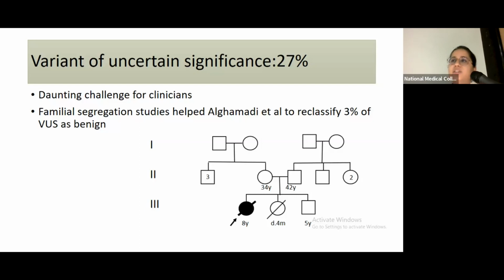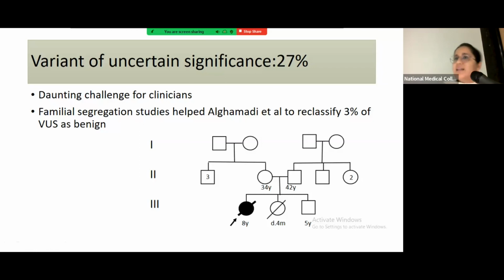This is a daunting challenge in various carrier screening studies that we have seen; it is difficult for the investigators to classify these variants. In one particular study, there is a familial segregation study. In familial segregation studies, what we do is, for the variants found in the parents, we sequence those variants in the alive members of the family. If any of the VUS is found in a homozygous condition in any of the healthy asymptomatic individuals, we classify them as benign.